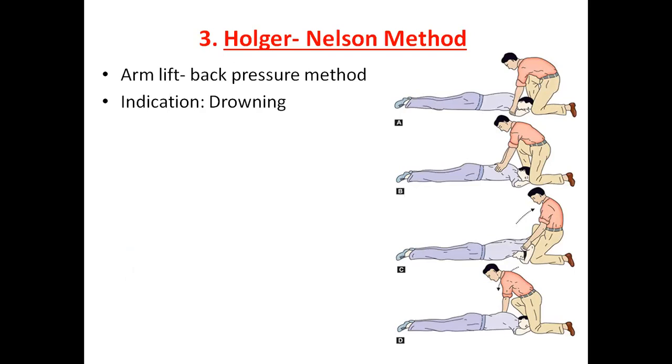Patient in the prone position. Then you have to give compression on the back of the patient, over the scapula. So during lifting of the arm, it produces inspiration, while giving compression on the scapula, both scapulae of the patient, will produce expiration. So lifting of the arm, inspiration, and compression on the back, expiration. So inspiration, expiration, inspiration, expiration goes on. This is a very important method which can be performed in drowning, the Holger-Nielsen method.